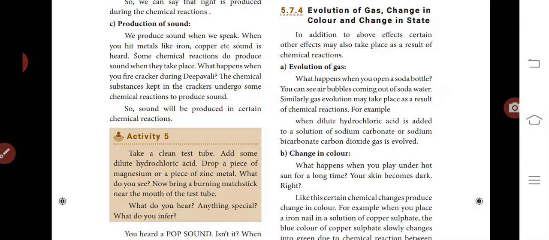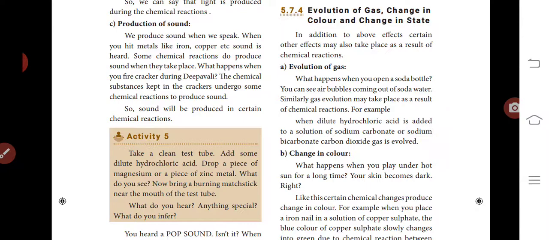For example, when dilute hydrochloric acid is added to a solution of sodium carbonate or sodium bicarbonate, carbon dioxide gas is evolved. So, evolution of gas. Do you know this is a soda bottle? How to open the soda bottle? When you shake this soda bottle and open it, what happens? You observe this, all of this liquid bursts out.